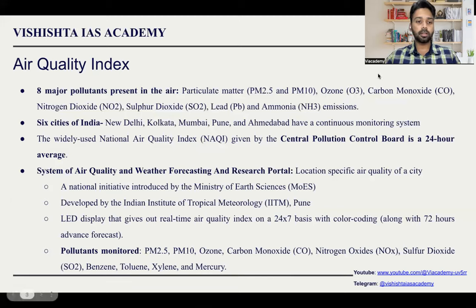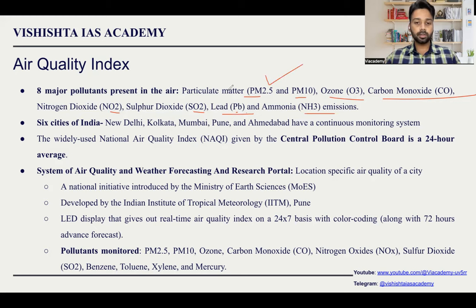When we are discussing, 8 major pollutants are classified here. Particulate matter is the most important pollutant. It is because of particulate matter all kind of smog happens. So particulate matter 2.5 and particulate matter 10 both are included here. Ozone, carbon monoxide, nitrogen dioxide, sulfur dioxide, lead and ammonia. Try to remember